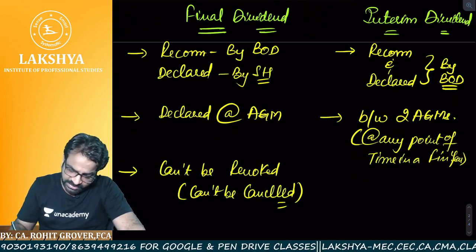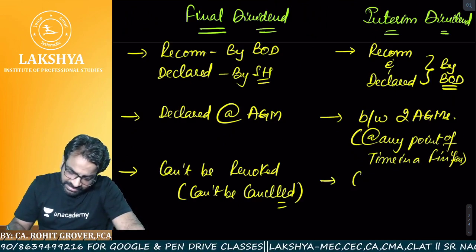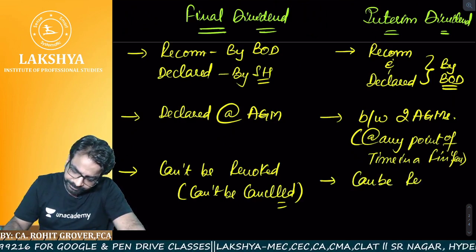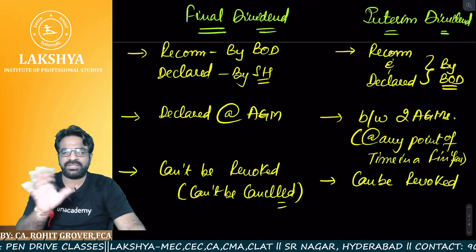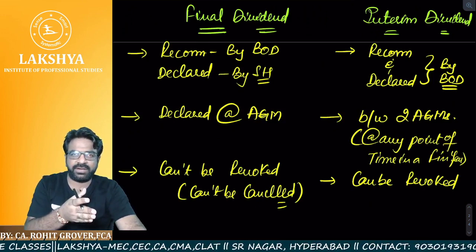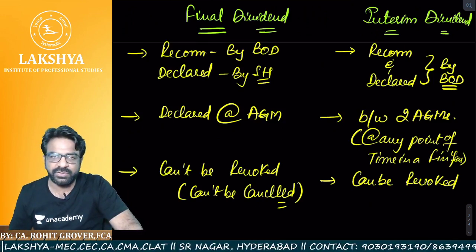But what about the other things? It can be revoked. Are you getting the point? So these are the major differences between what we mean by final dividend and what we mean by interim dividend. So let us read it again.